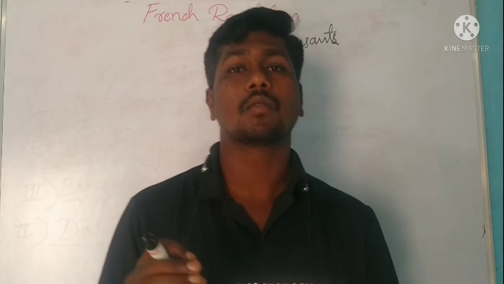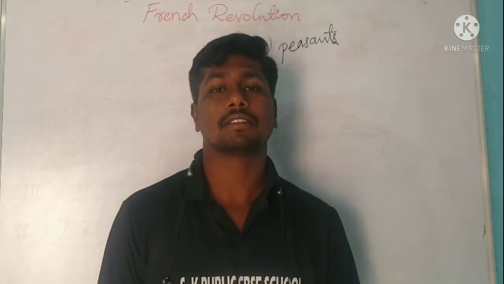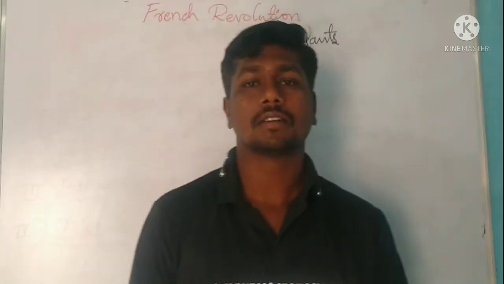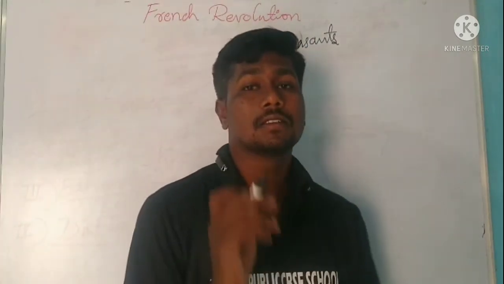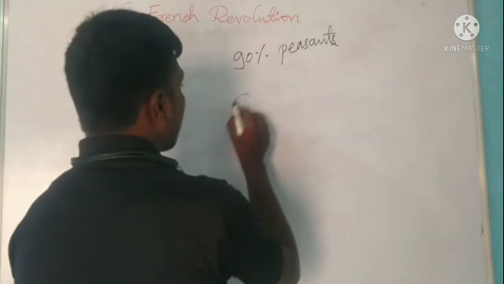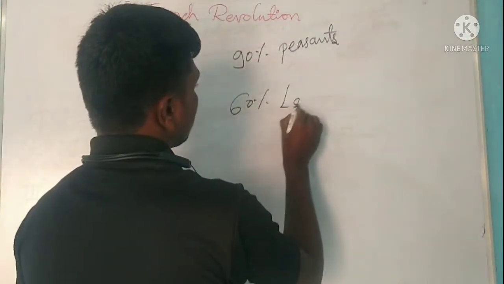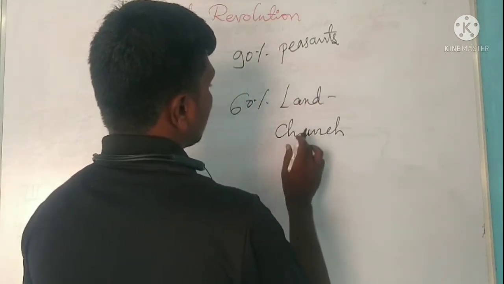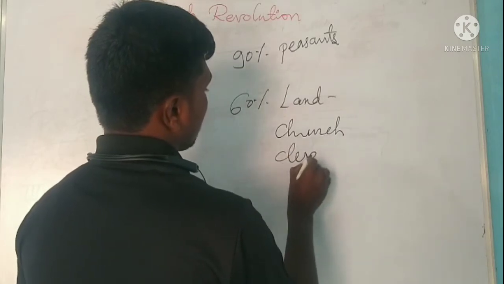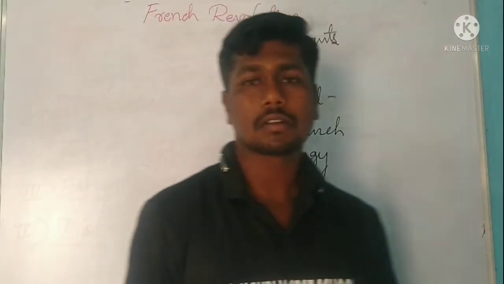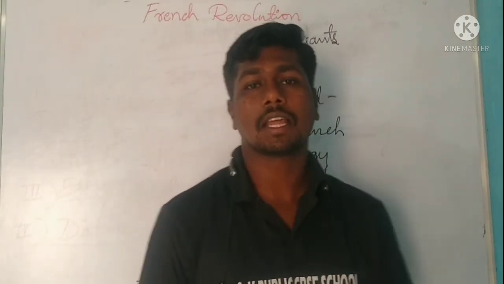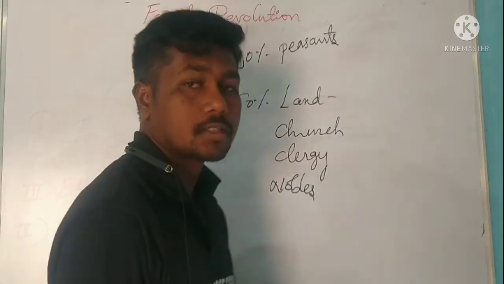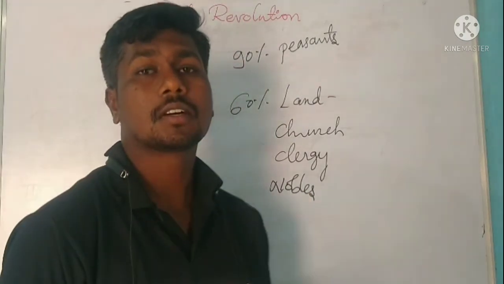Very few peasants owned the land that they cultivated, and 60% of the land was owned by nobles, church, and other richer members of the third estate. 60% of land was owned by the church or clergy, as well as by the nobles or by the rich members of the third estate.